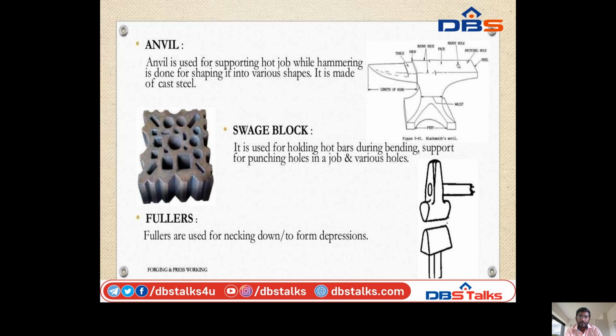So, swage block. It is used for holding hard bars during bending, support, or punching holes in the job and various holes. Fullers. Fullers are used for necking down to form depression.